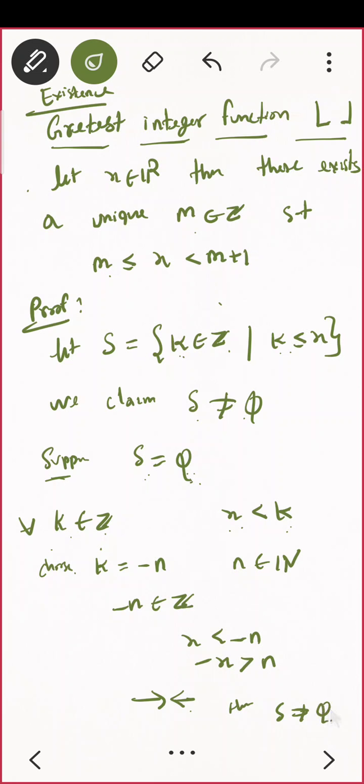So now I have both conditions for S. I should write x is an upper bound of S, and the set S is non-empty. What can I say now?